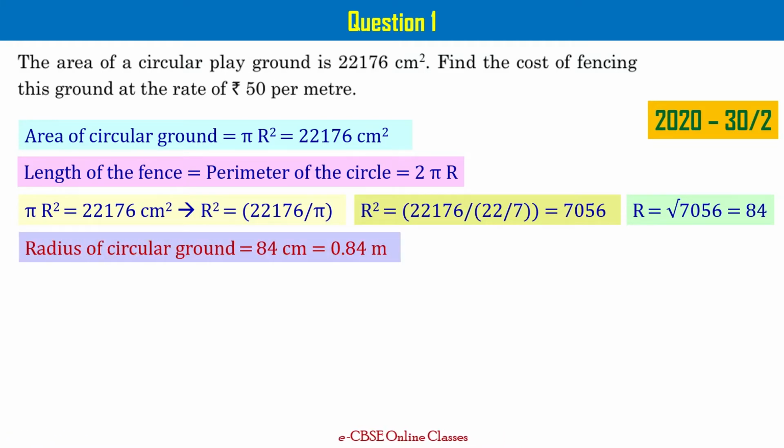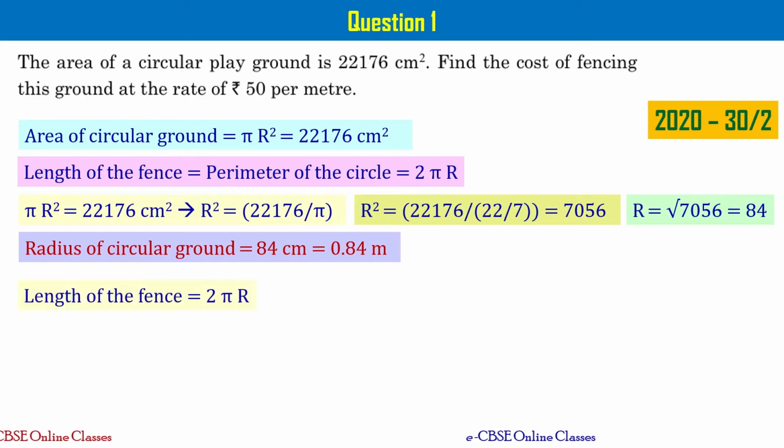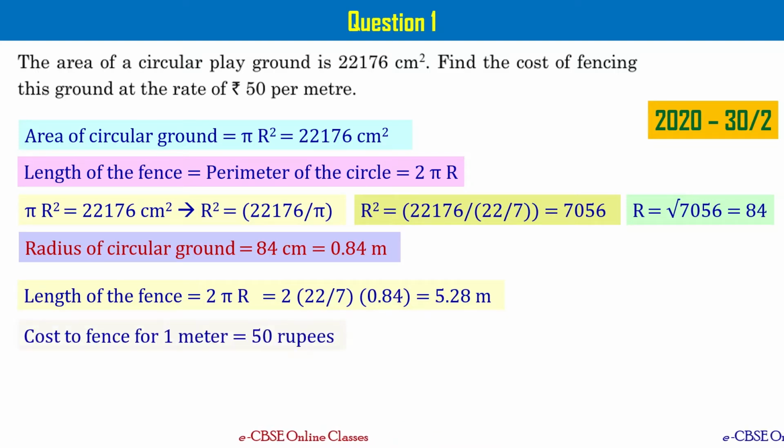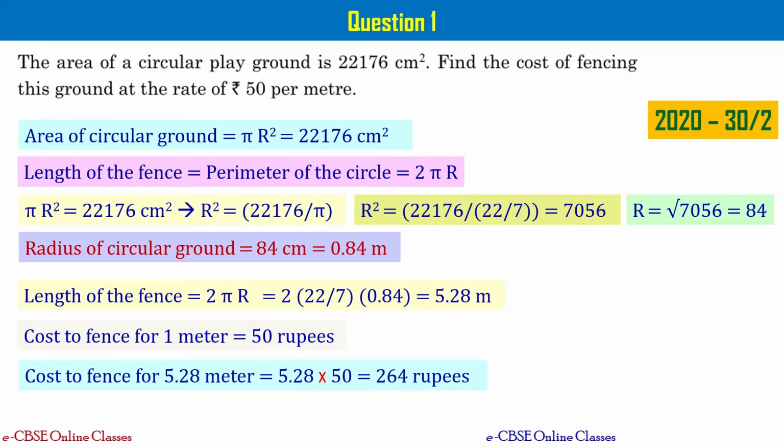Now let me write that radius of the circular ground, r, equal to 84 centimeters, that is equal to 0.84 meters, right? So length of the fence is 2 pi r. If I substitute r equal to 84 centimeters or 0.84 meters and pi equal to 22 by 7, I get length of fence as 5.28 meters, right? It is given that cost to fence for 1 meter is 50 rupees. It means cost to fence for 5.28 meters is going to be equal to 5.28 times 50, that is equal to 264 rupees. This is what we are asked to find, right?